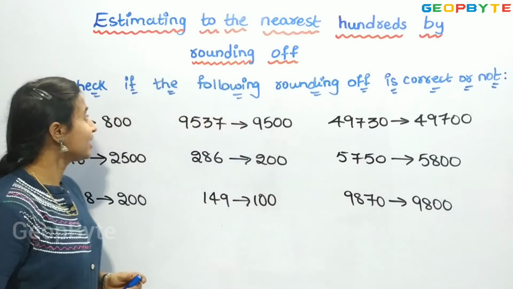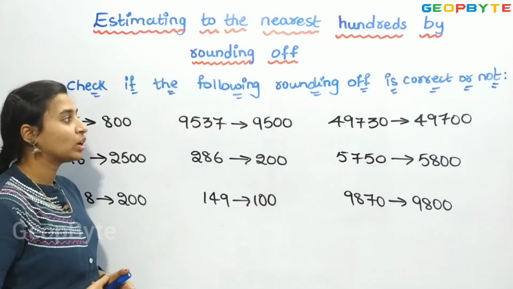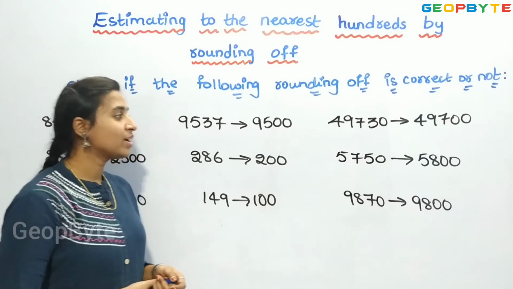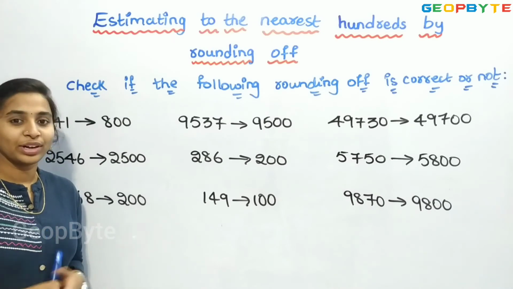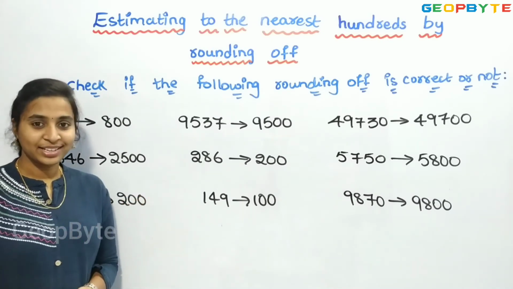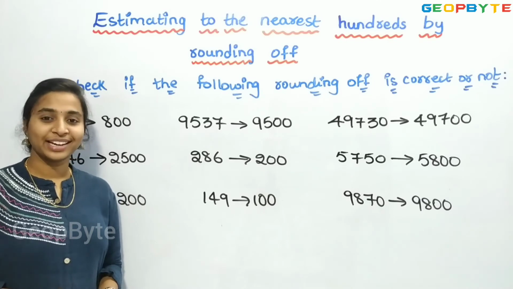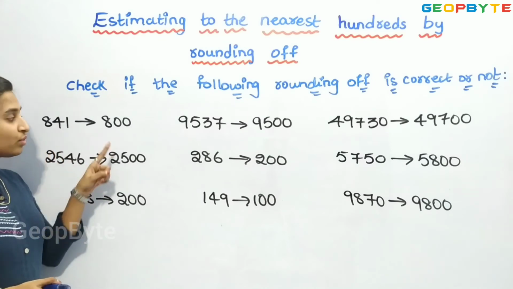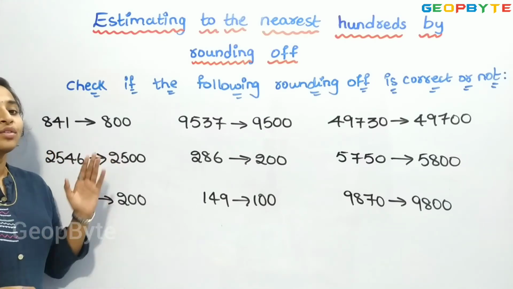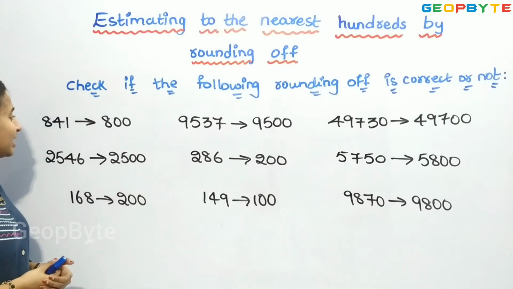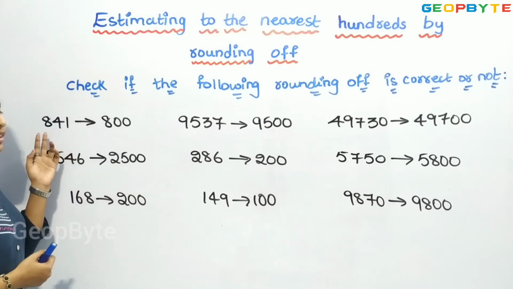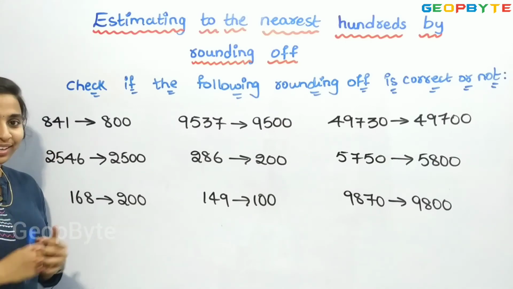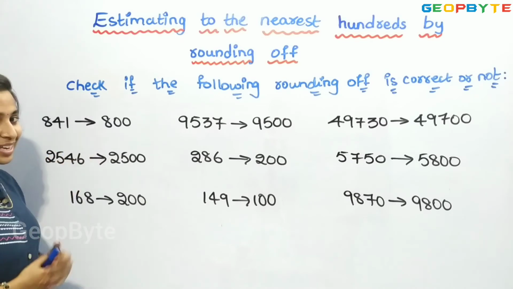Now, let us check if the following rounding off is correct or not. Right? Below we have some numbers with their rounding off to hundreds. So let us see whether they are correct or wrong. The first one is 841 rounded off to 800. As I said, from 1 to 49, that is, here it is 41 only. So, from 801 to 849, they belong to 800 only. Right? So, this is correct.